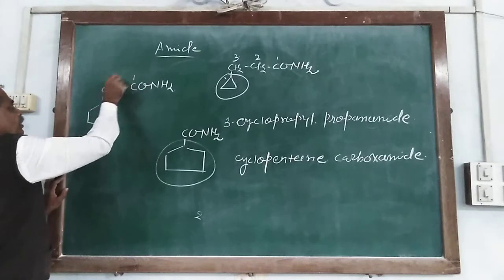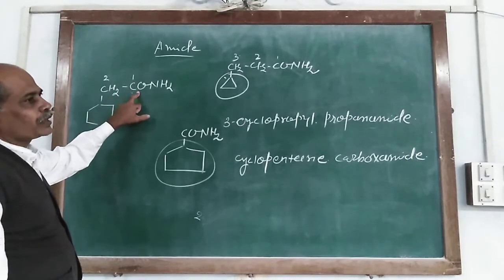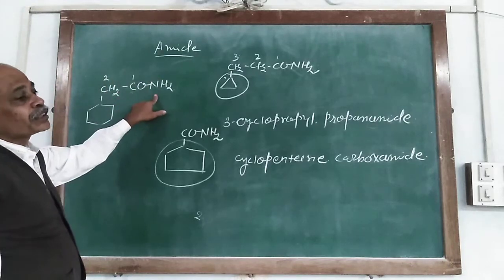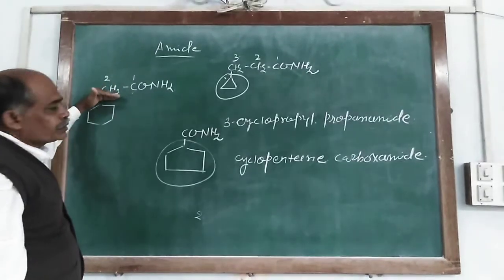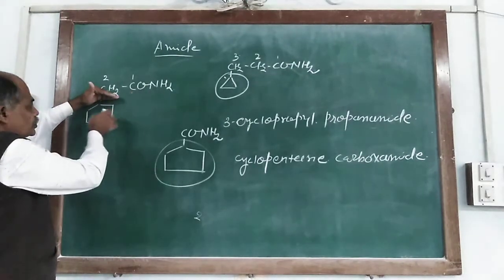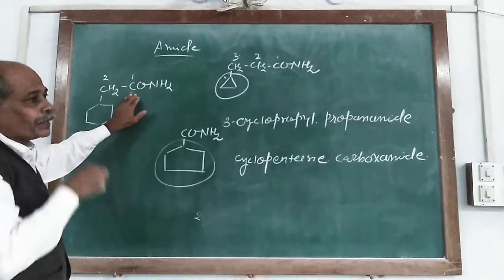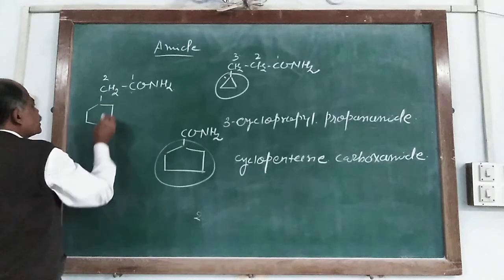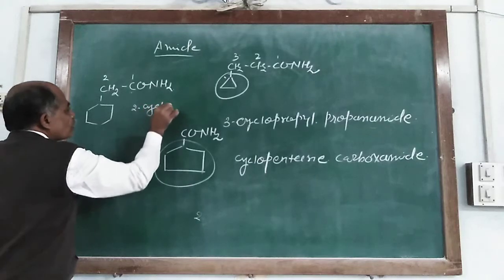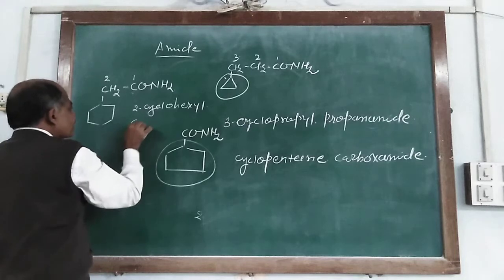First we choose the longest chain, and the longest chain has 2 carbon atoms, because the open chain contains the functional group, not this portion. So this portion is taken as a substituent group and the open chain is chosen as the parent chain. So it is named 2-cyclohexylethanamide.